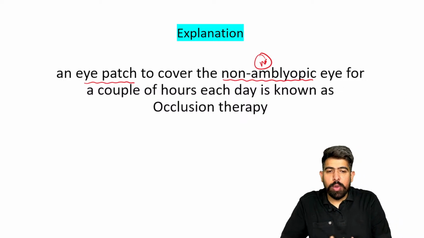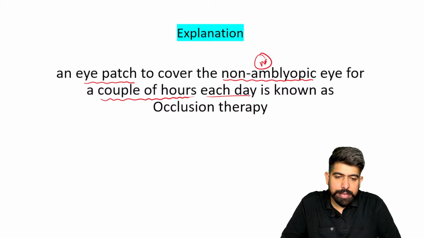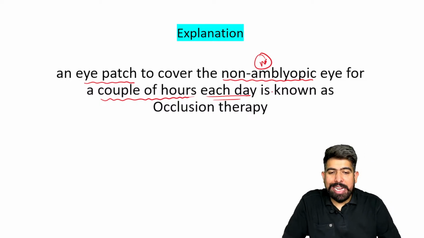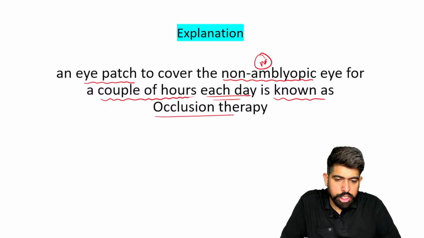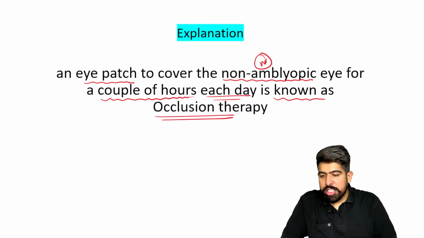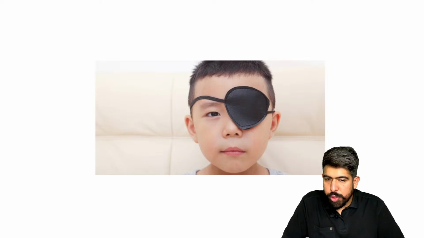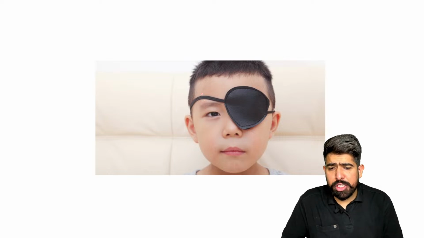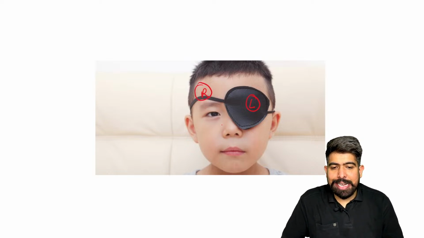And I have to cover it for a couple of hours each day, slowly, day by day, the non-amblyopic eye with this cover. This condition is known as occlusion therapy. I'm going to show you the occlusion therapy image. You can see the patient in front of you. This is the patient's right eye, this is the left eye. The right eye is the amblyopic one.